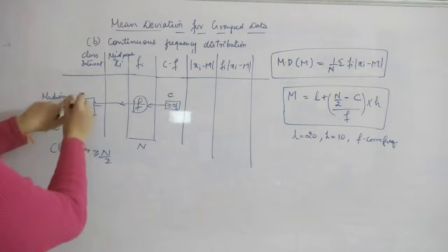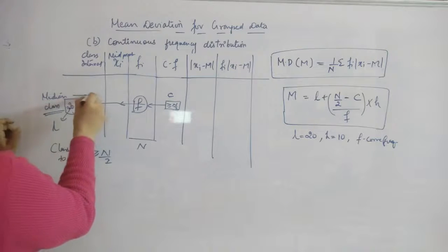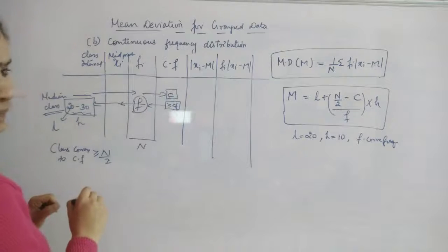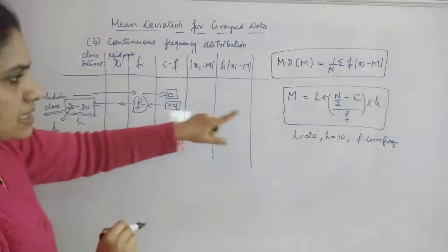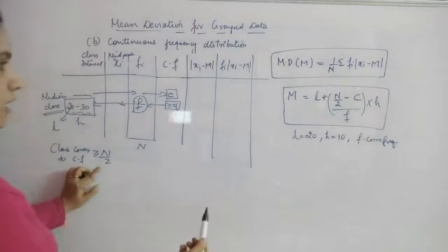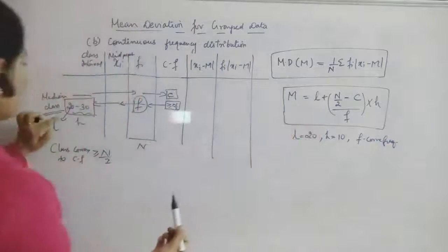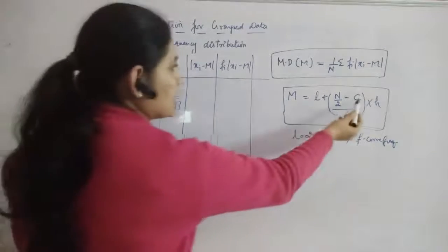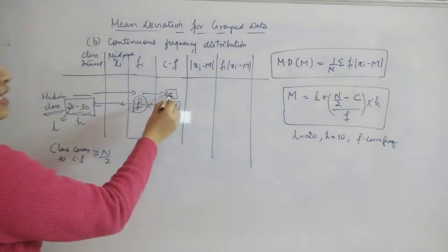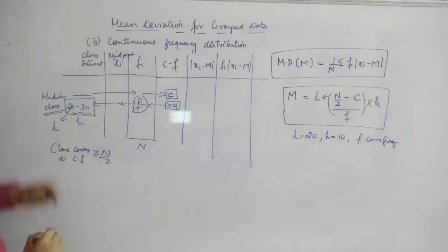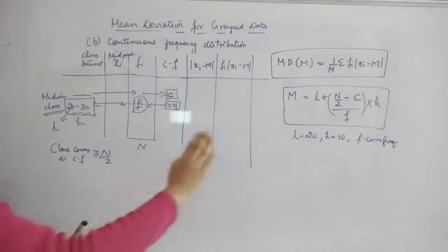So this is the median class, and the class above it, its corresponding cumulative frequency, is acting as C. Okay, what else do you need? Everything is over. H you got, and N by 2 you will already be finding. L is the lower limit of the median class, F is the frequency of the median class, and C is the cumulative frequency of the class preceding the median class. So this is the formula for finding the median.